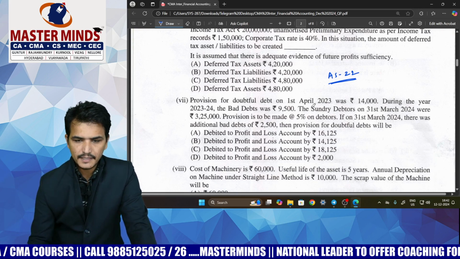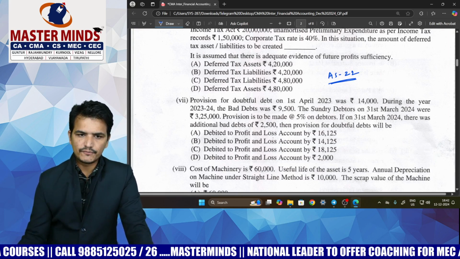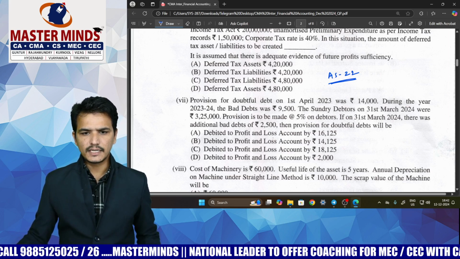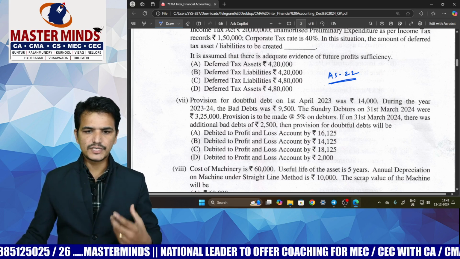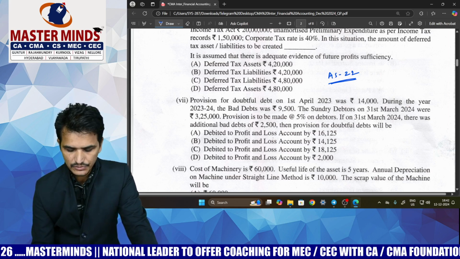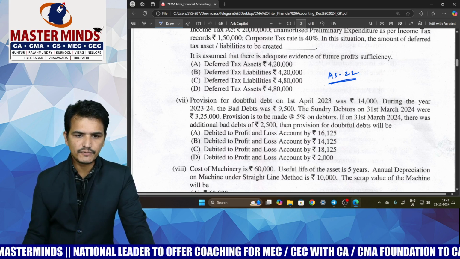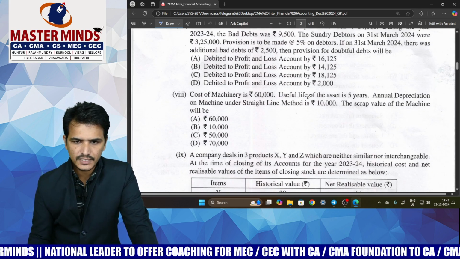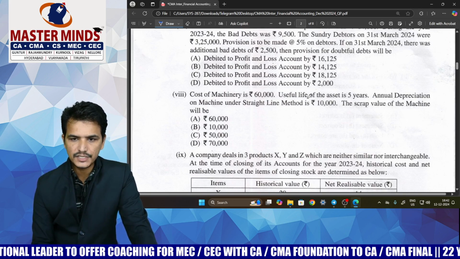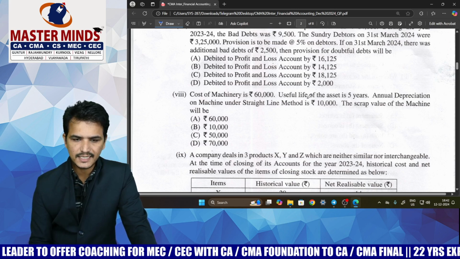Next, many times we have suggested you go through the treatment of provision for bad debts. In each and every exam they give a question on provision for bad debts calculation or an MCQ, and this time also they have given an MCQ on provision for bad debts treatment. The next one is a basic MCQ based on depreciation under the SLM method.